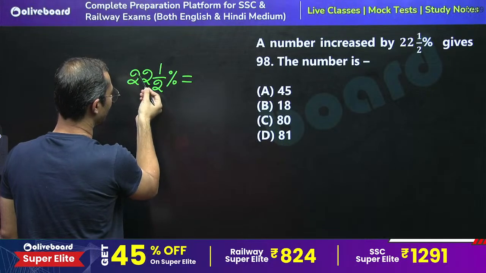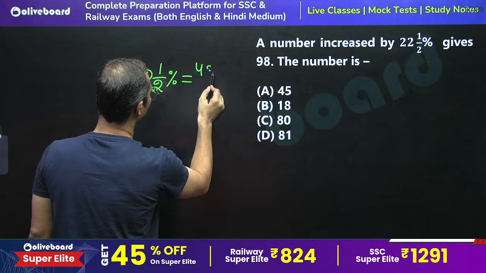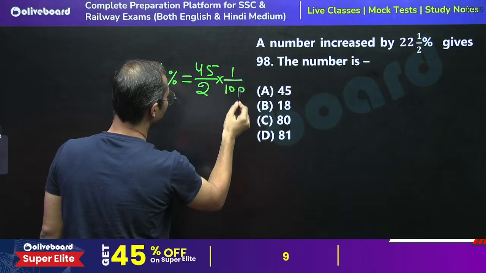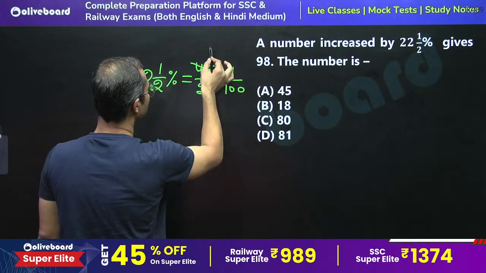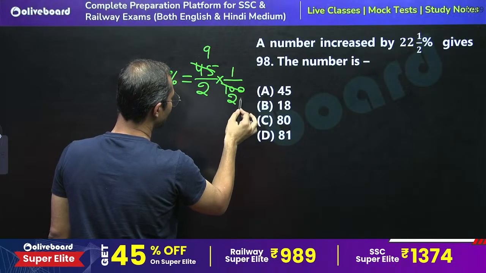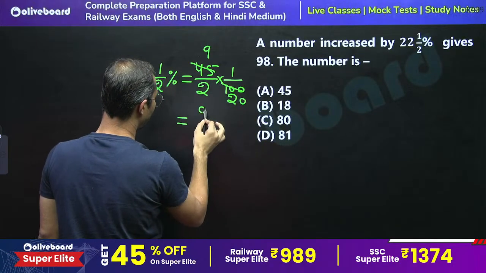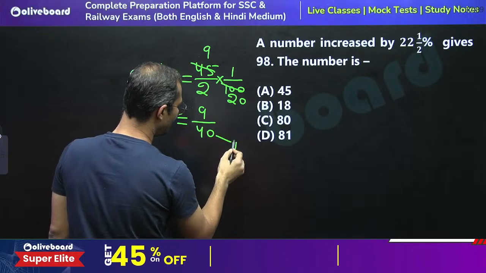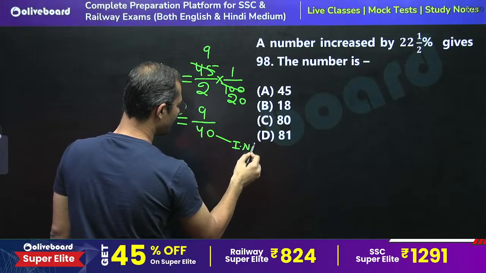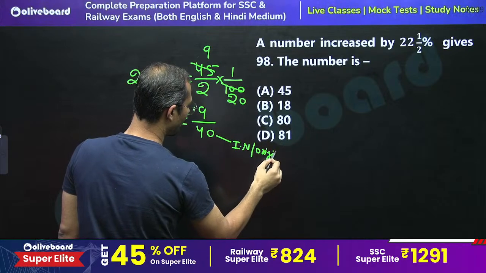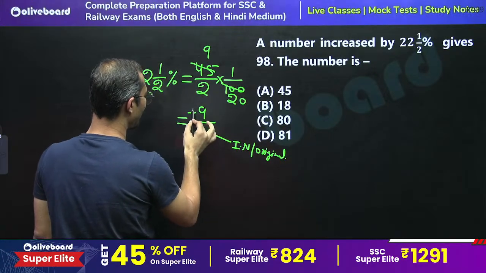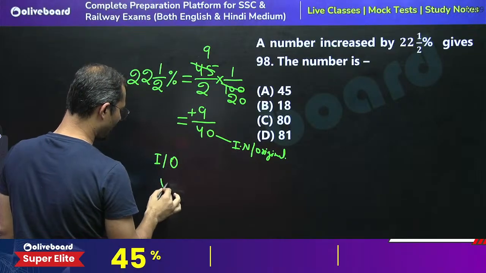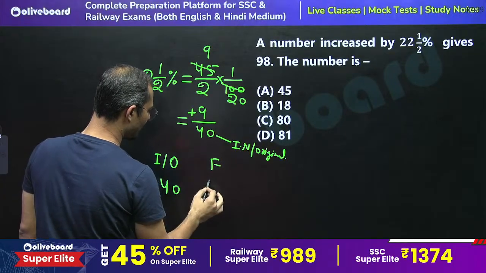2 into 22 is 44, plus 1, so here you will get 45 divided by 2 into 1 upon 100, right? So we can say by 5 it is cancelled 9 times, and by 5 it is cancelled 20 times. So we can say 9 by 40. So 40 is the initial or original number and it is increased by 9. So the initial or original number is 40 units and the final number is 49.